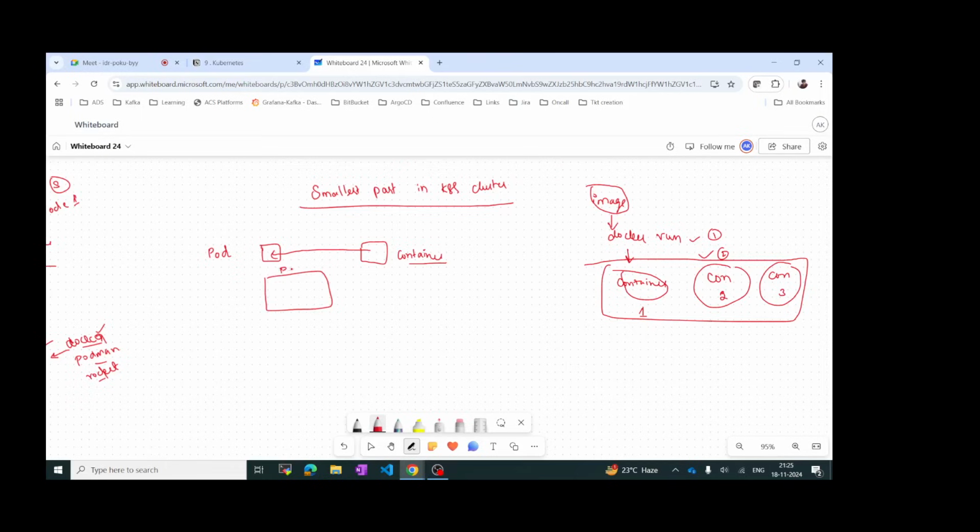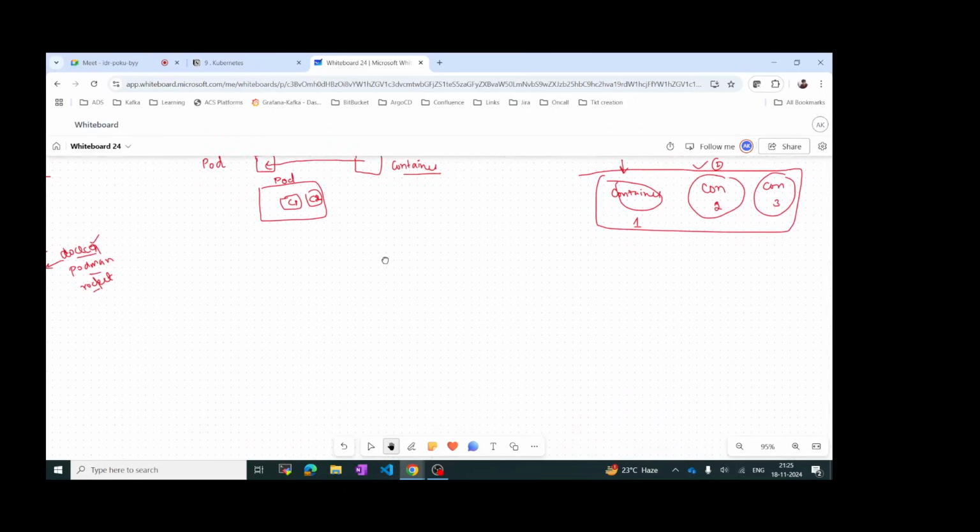Let's consider this as a pod, and we will have the container. You can have multiple containers as well, C1, C2. It is always recommended to have only one container, but we can have multiple containers as well, any number. So we have the pod, and then we have something called a deployment.